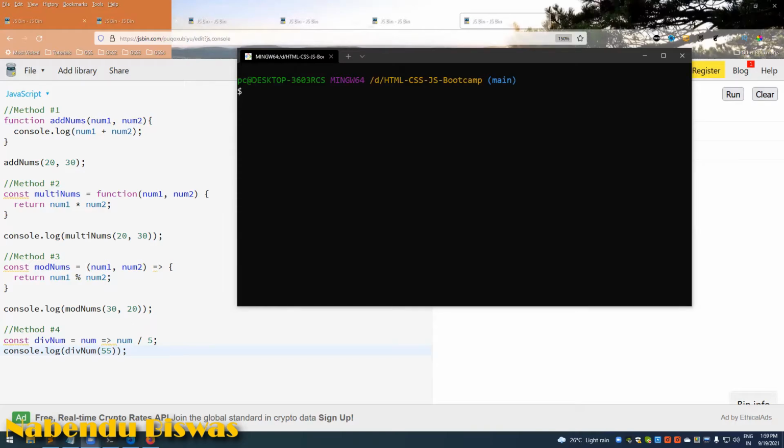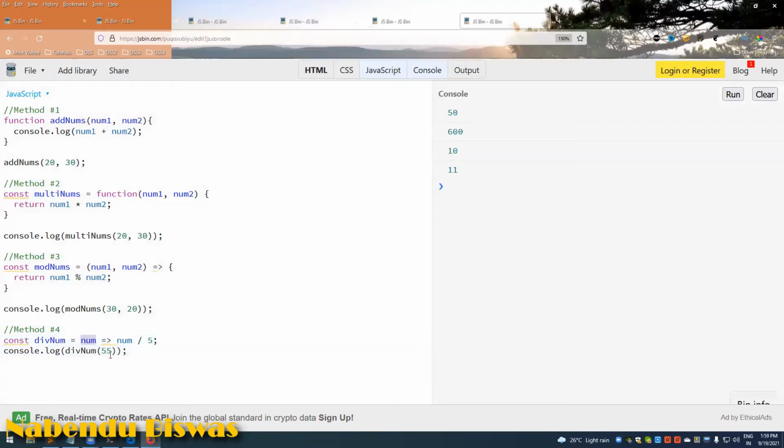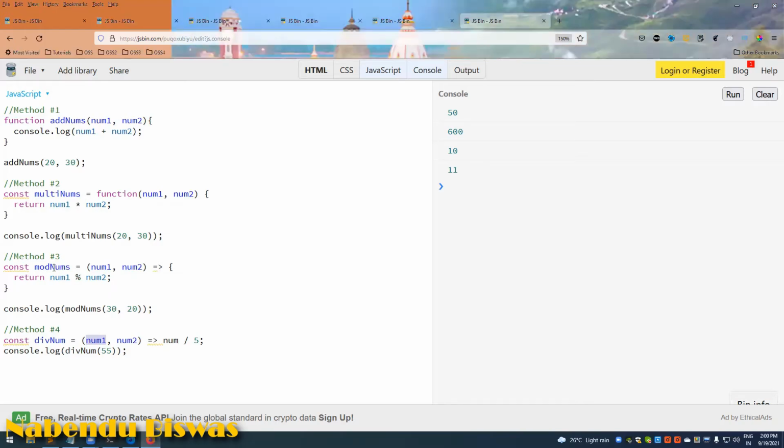The fourth method, if we add two parameters, yeah, if we add two parameters, we have to use brackets like this, or else this comma will not go well. Then I have to do something like this, num1 and num2 and whatever. The same thing we can do in here like this.